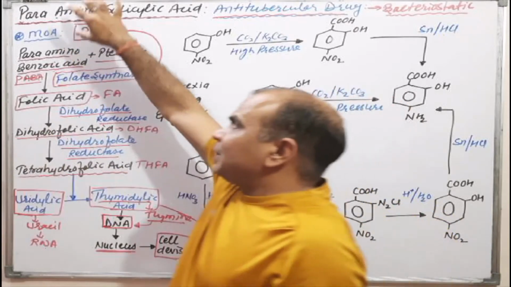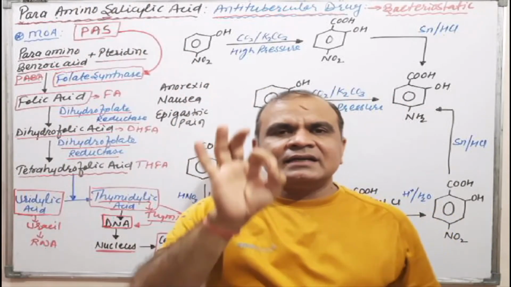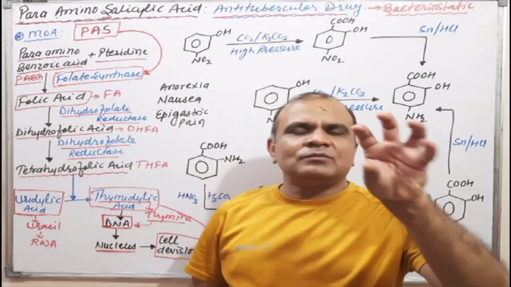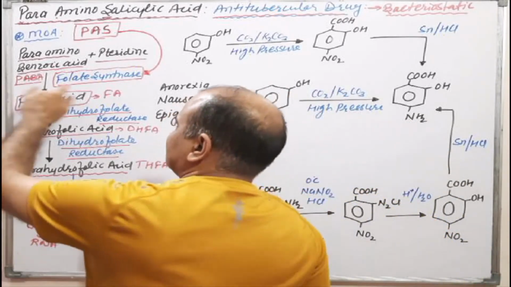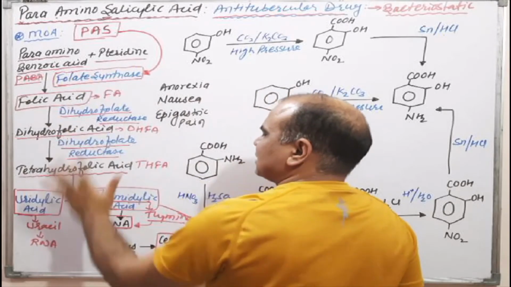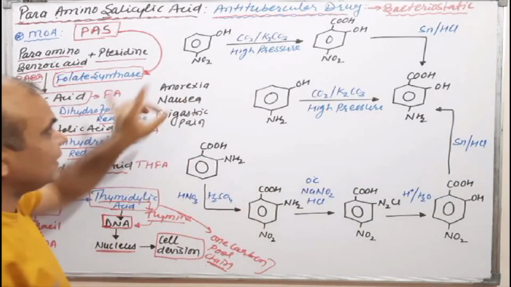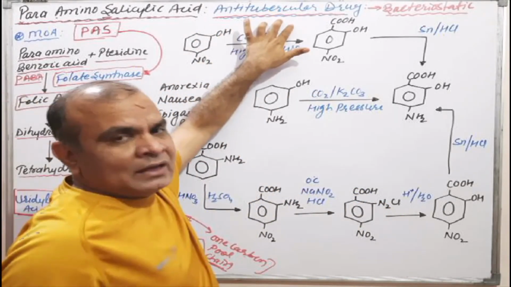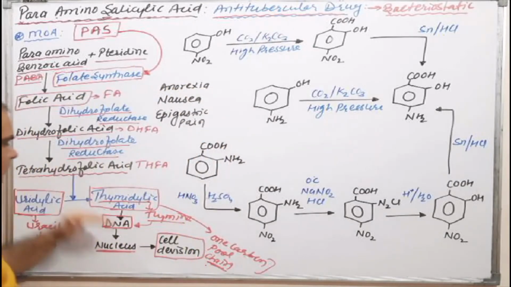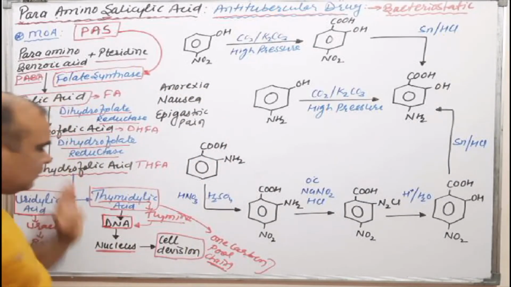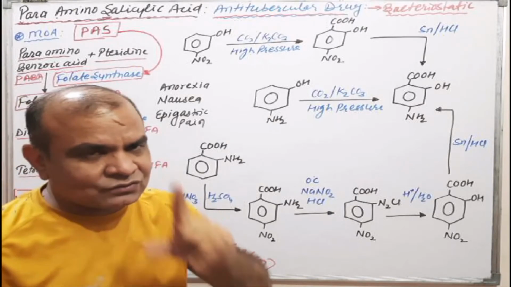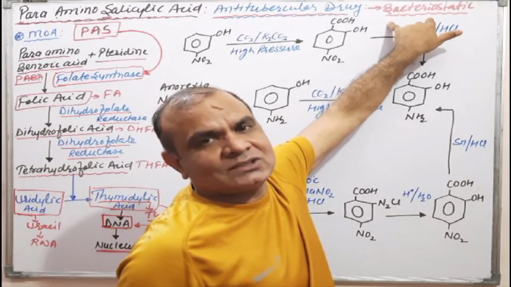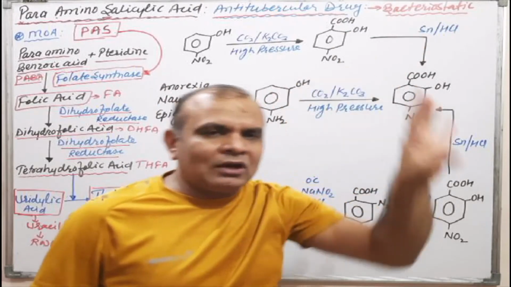It means para amino salicylic acid is responsible for inhibition of the one carbon pool chain reaction by inhibiting the folate synthase enzyme. That's why it acts as an anti-tubercular drug, but it doesn't destroy or cause death of the Mycobacterium tuberculosis. That's why it is known as a bacteriostatic. Okay, this is all about the mechanism.